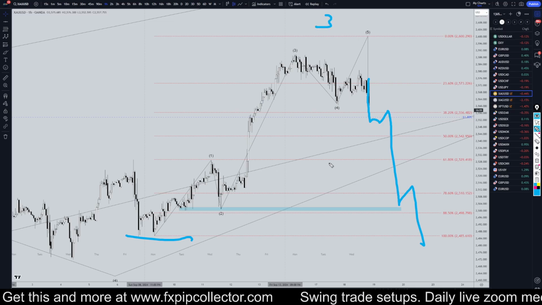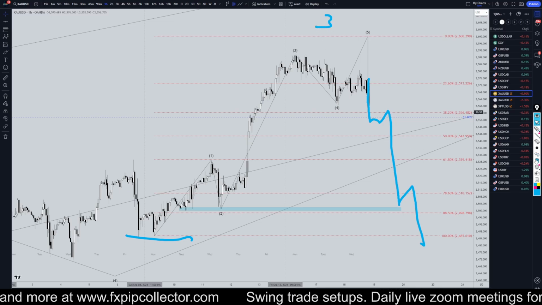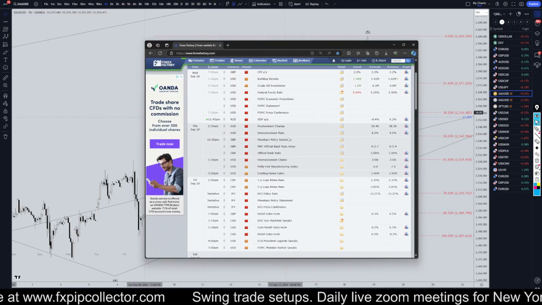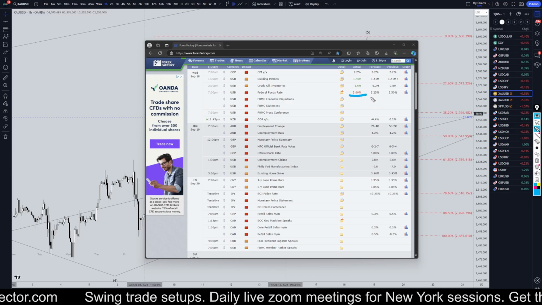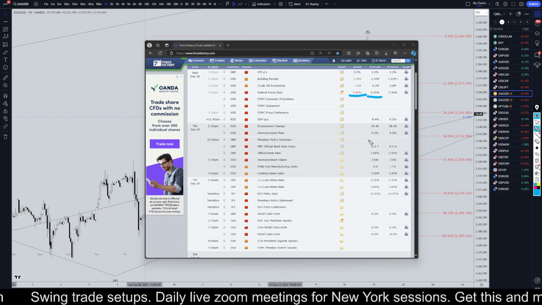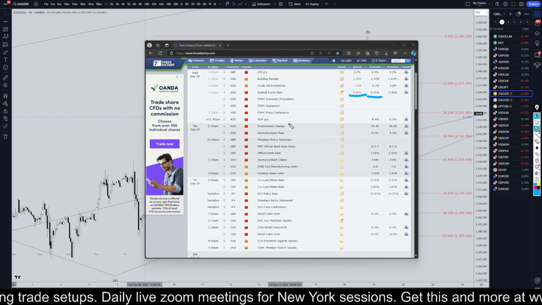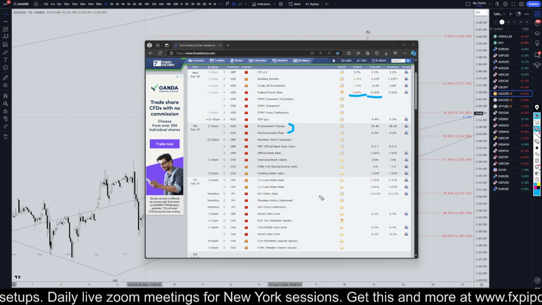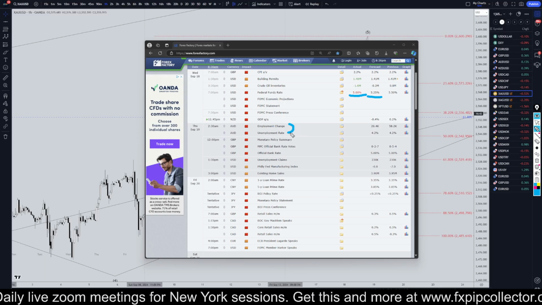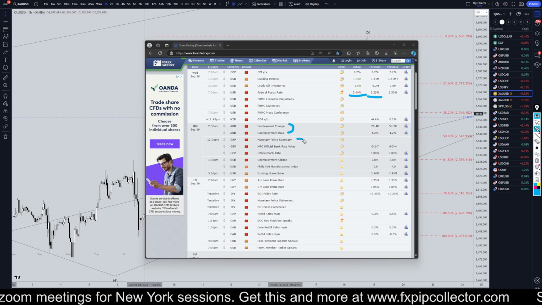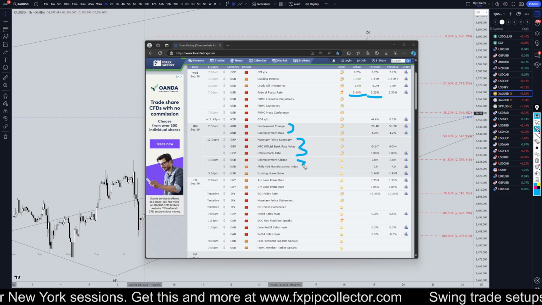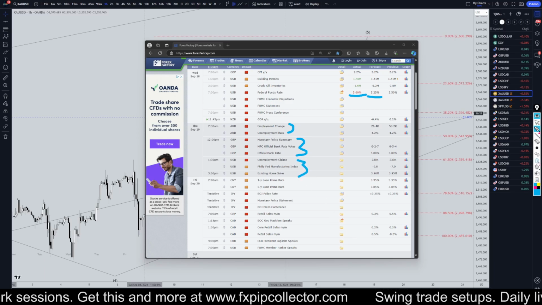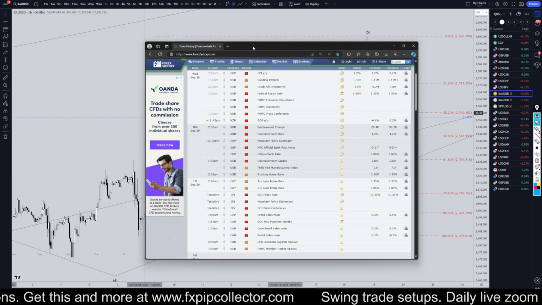Either way, like I said, we did have FOMC today, and they did end up lowering interest rates by 50 basis points instead of the 25 basis points that they were forecasting. Then tonight we have employment change and unemployment rate for the Aussie. Tomorrow we have interest rate for the pound, which should be a good one. And we do have some dollar news in the afternoon, so another pretty busy news day for us tomorrow, definitely.